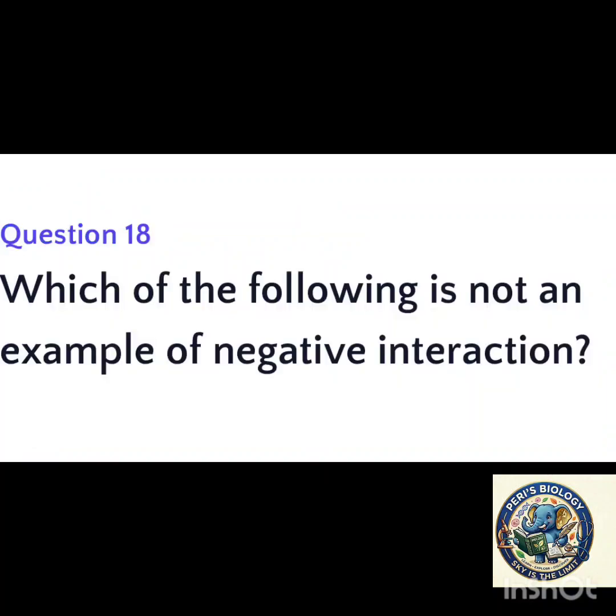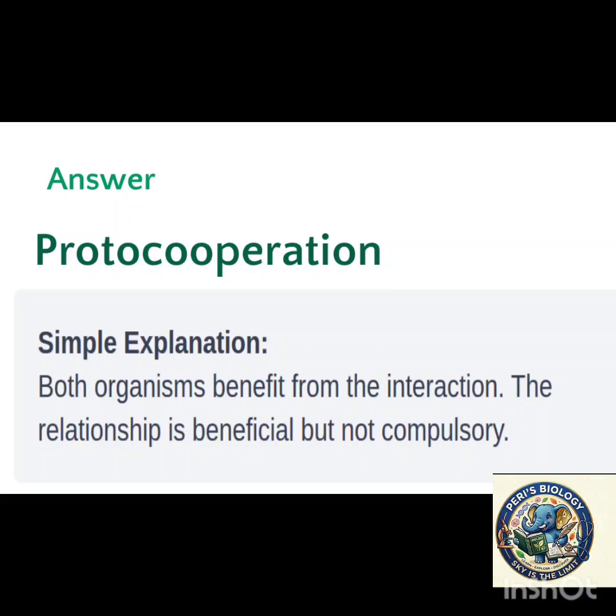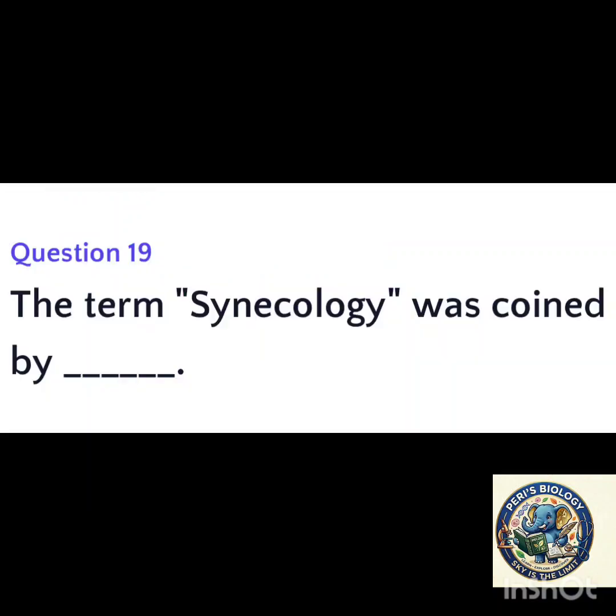Next, which of the following is not an example of negative interaction? The answer is protocooperation. Both the organisms benefit from the interaction, but the relationship is beneficial but not compulsory.